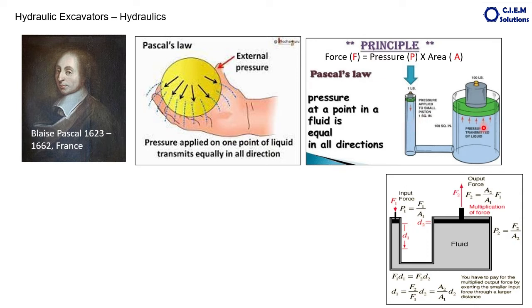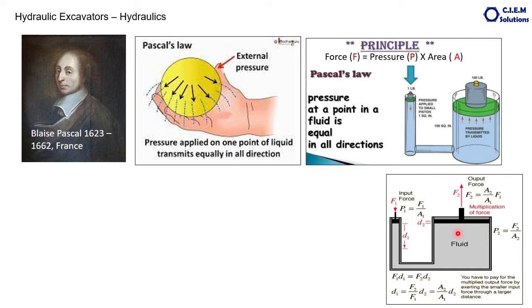So this one, F1 into D1, is equivalent to F2 into D2, since you see here the larger diameter piston is moved only a very small amount. Okay. Again, F2 is equal to F1 times A2 by A1. All this formula we can arrange whichever way we require. If you want to decide the distance of travel, or the amount of load to be lifted through this cylinder, we have to decide with this simple formula.